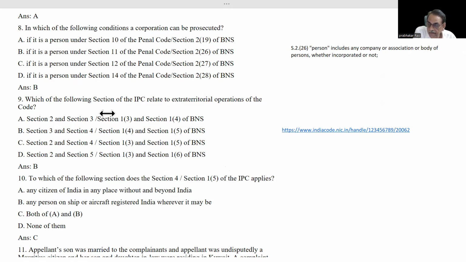Now we will see the illustration also, so that we will complete this thing. A, who is a citizen of India, commits a murder in any place without and beyond India. He can be tried and convicted of murder in any place in India in which he may be found.